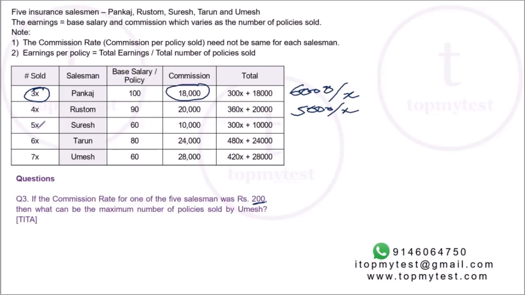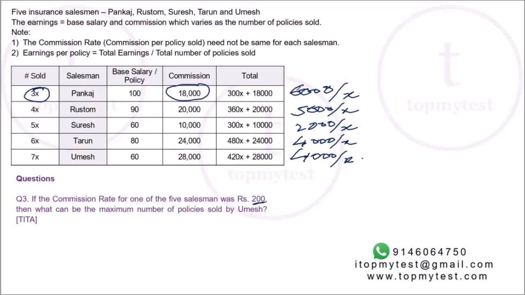Suresh, it will be 10,000 divided by 5x. So, that will be 2,000 divided by x. And Tarun, it will be 24,000 divided by 6x, so 4,000 by x. And for Umesh also it's 28,000 divided by 7x, so 4,000 divided by x.